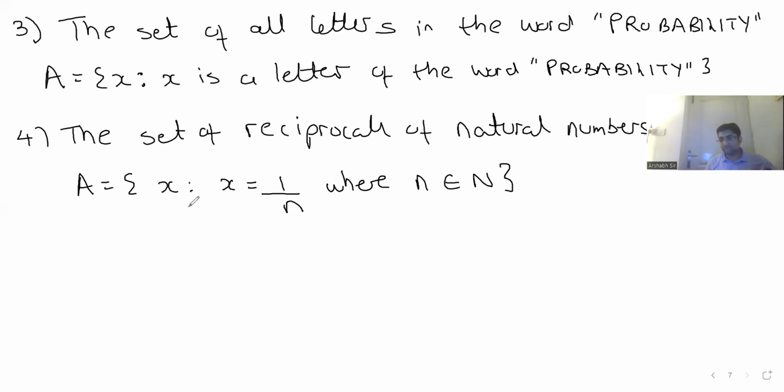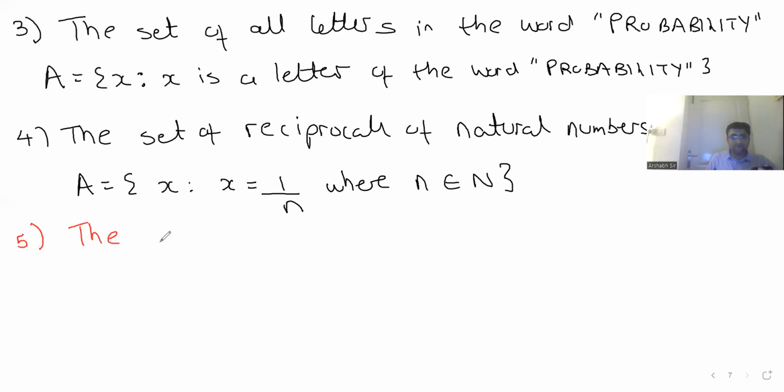Yes or no? Sir, instead of writing N belongs to natural number set, what if we just said where N is a natural number? No. You have to use this terminology. Okay, sir. So that is why we learned these capital letters, that these are reserved for that and belongs to somebody. Okay. Let me take another example.